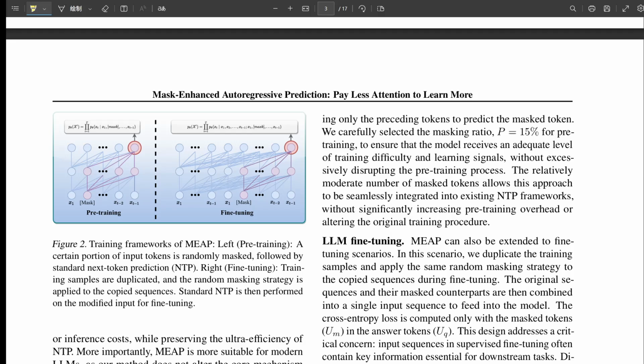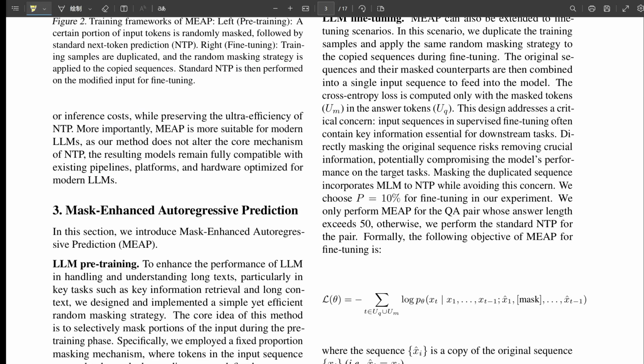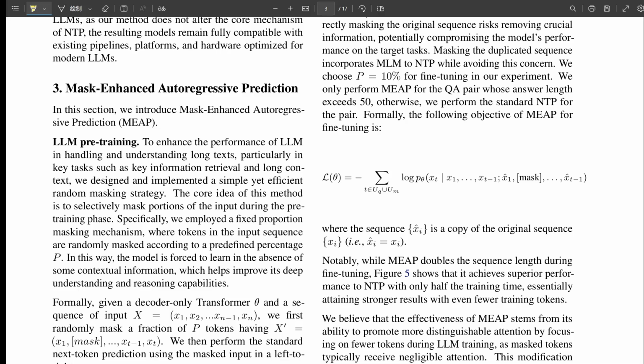Still causal attention, yes. When predicting token I, it sees tokens 1 to I-1, whether they're masked or not. That 15% seems like a good balance, enough missing info to force learning, but not so much it totally breaks the language flow the model needs to learn. Got it. Predict the next word, but sometimes the history has gaps.